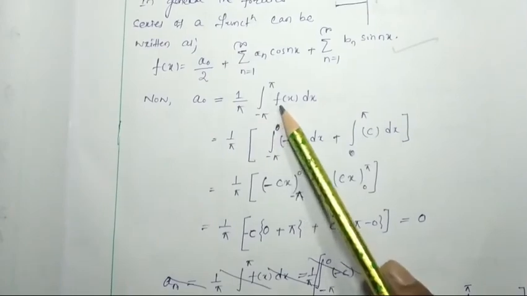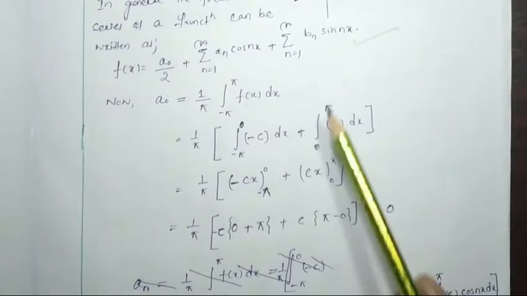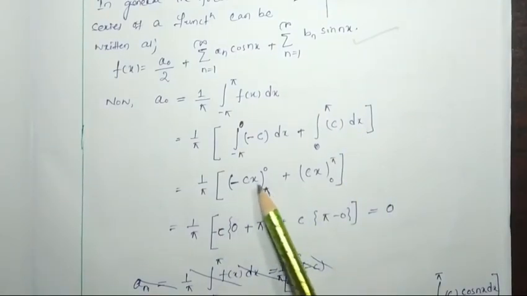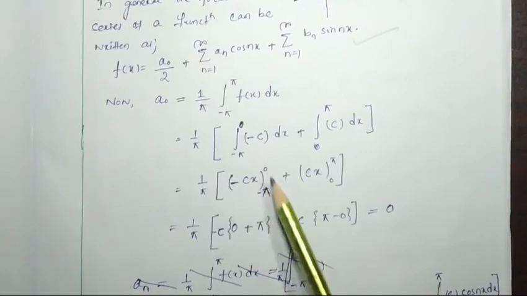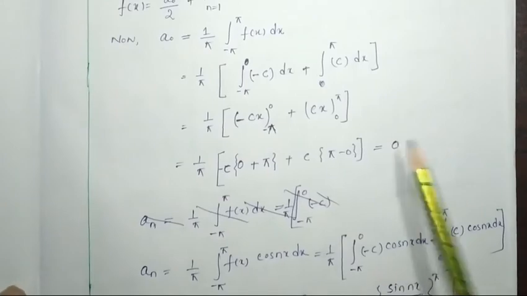that is minus pi to 0 plus 0 to pi. From minus pi to 0 the function is minus c, and from 0 to pi it is c, dx. So 1 by pi, the integration will be minus cx from minus pi to 0 plus cx from 0 to pi. If we put the limits, it will be equal to 0.